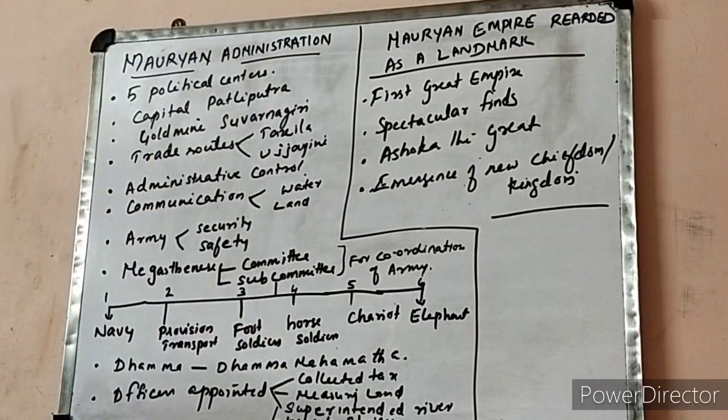So in such a way, a well planned and well disciplined administrative system was in the Mauryan Empire. So you have to note it down, and these are the key points you should keep in your mind, and read the chapter carefully and write the answers according to these points, right?